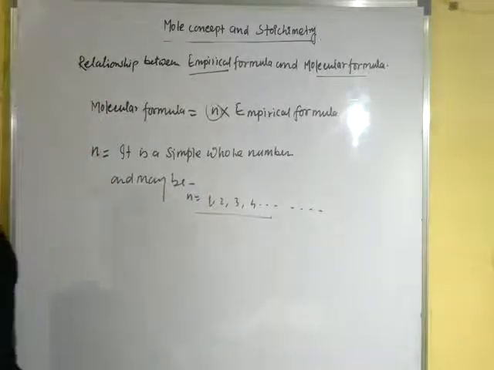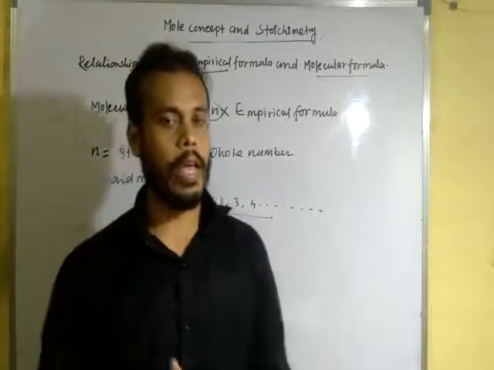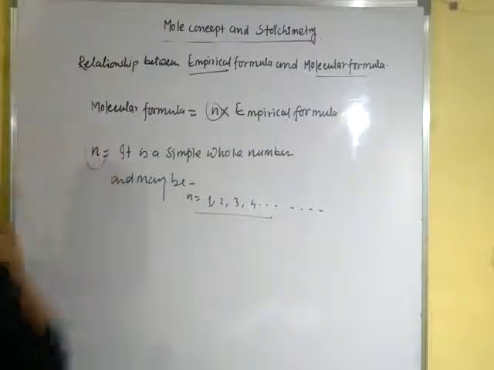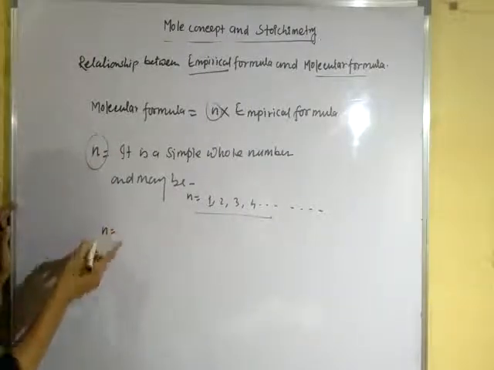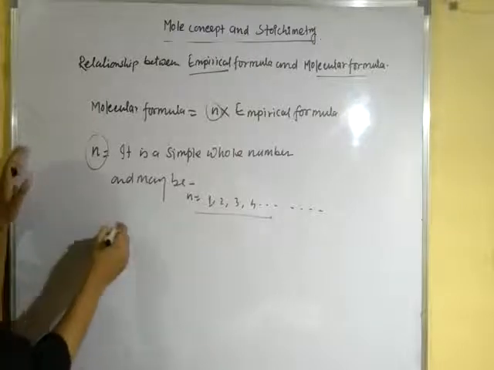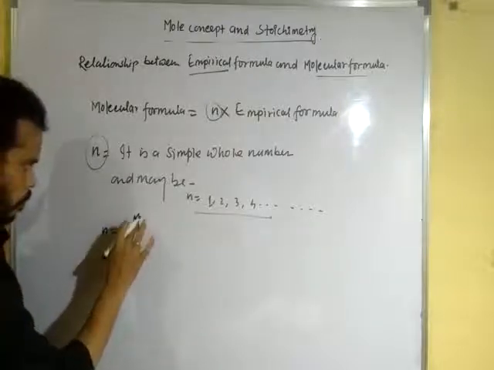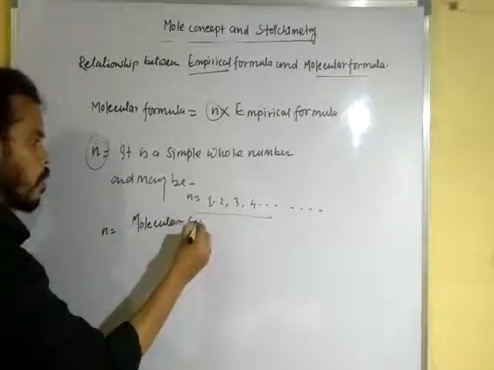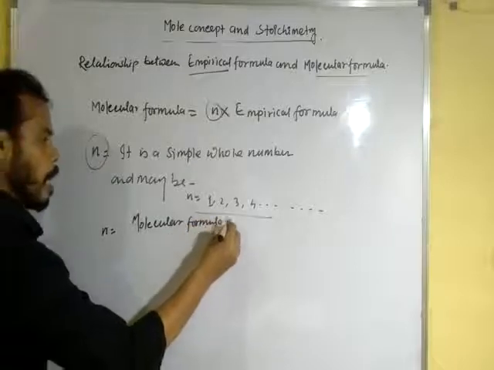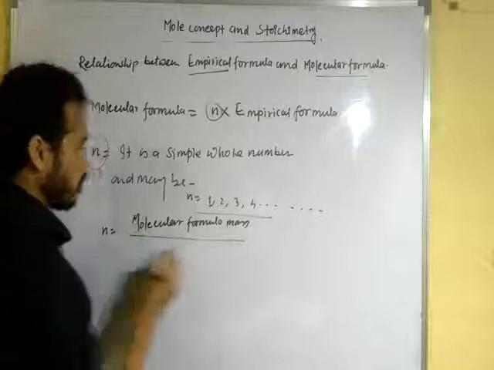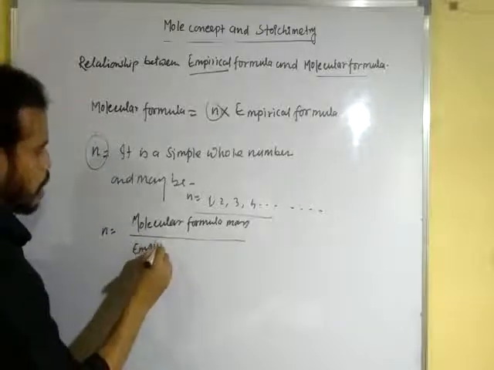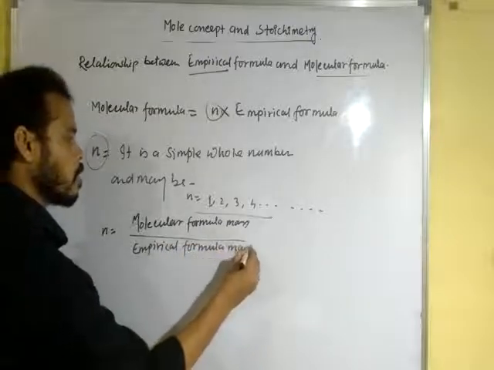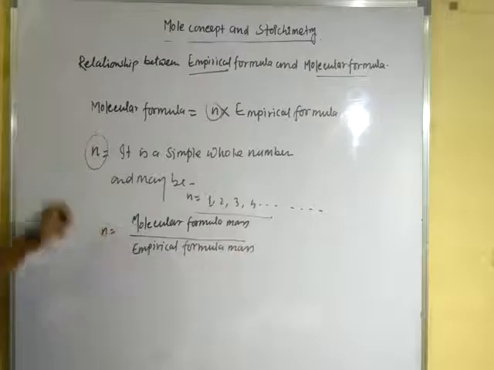Now how will we get the value of n? Here is a simple formula to get the value of n. n is equal to molecular formula mass upon empirical formula mass. Okay dear student, this is the empirical formula mass.